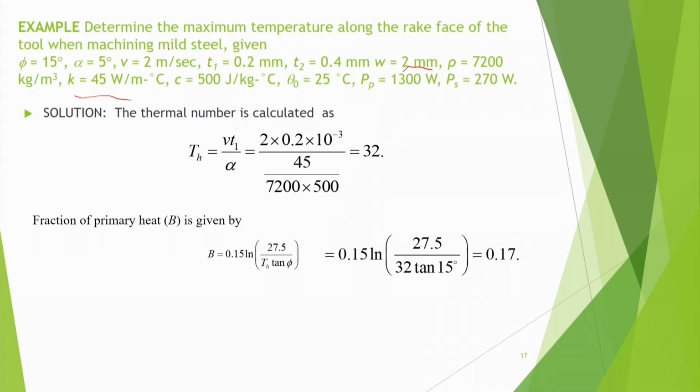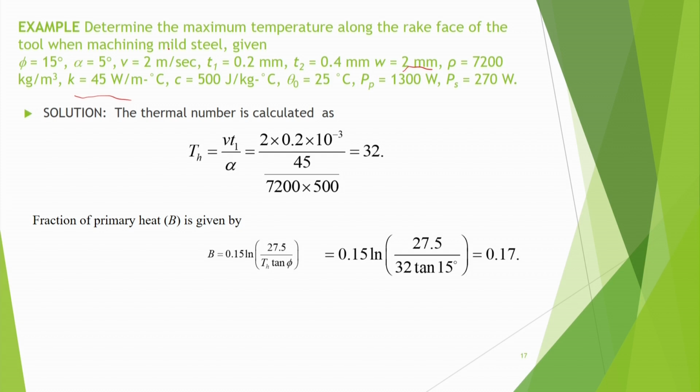Theta 0 is 25 degrees centigrade, the ambient temperature. Either you measure the cutting force by dynamometer or determine it analytically, then multiply it by velocity. Supposing the cutting power comes out to be 1300 watt, and similarly PS has come to 270 watt.